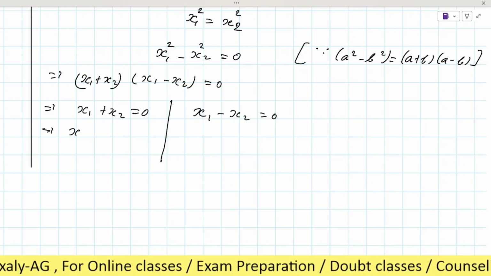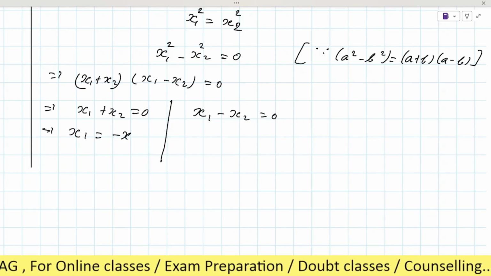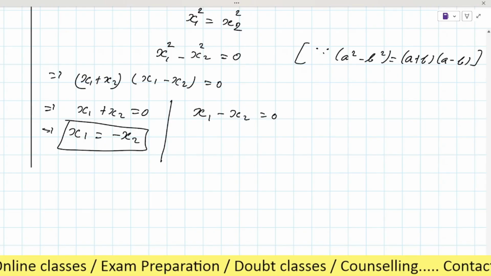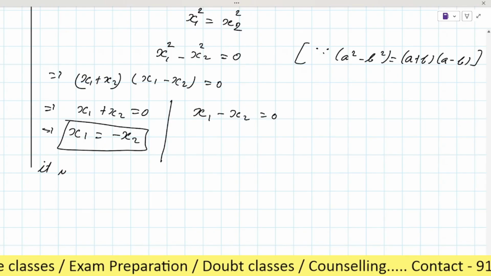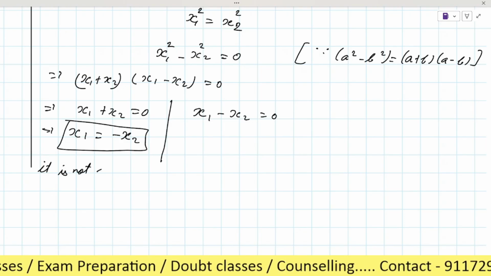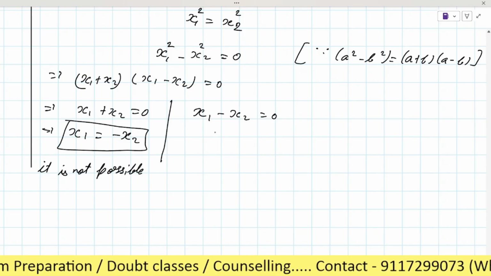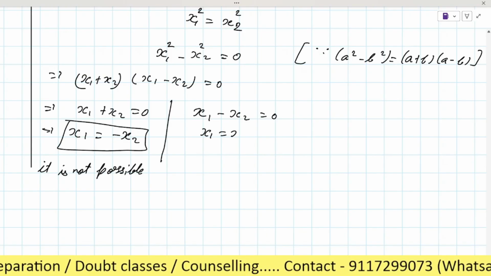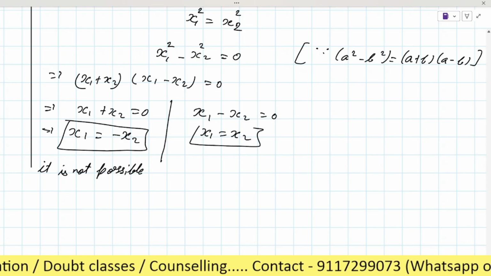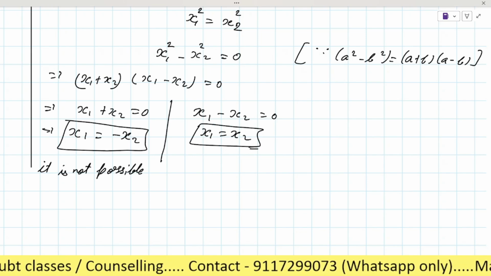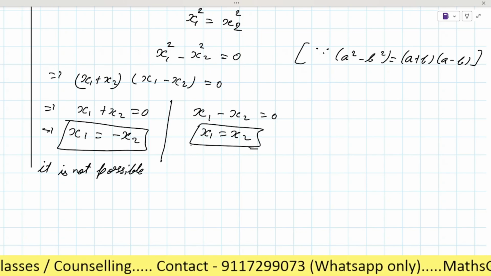Now as you can see here, x1 will be equal to minus x2, which is not possible. And here we write x1 is equal to x2, which satisfies the condition of one-one.